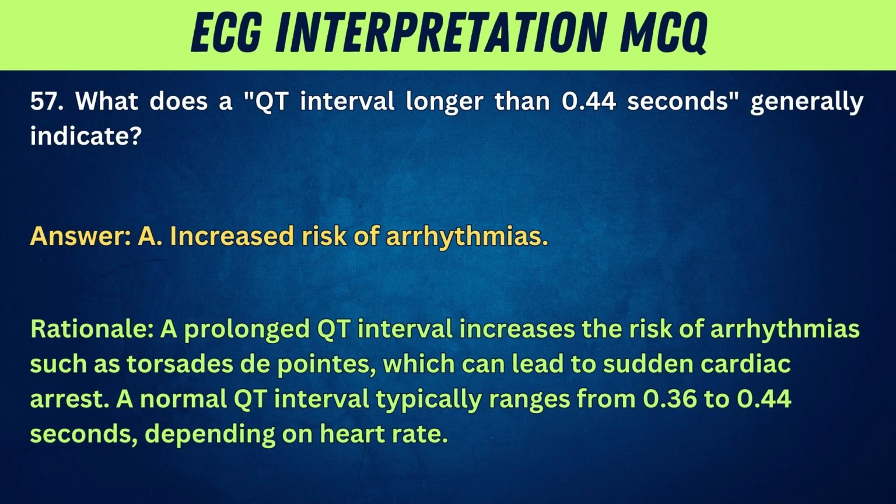Rationale: a prolonged QT interval increases the risk of arrhythmias such as torsades de pointes, which can lead to sudden cardiac arrest. A normal QT interval typically ranges from 0.36 to 0.44 seconds, depending on heart rate.